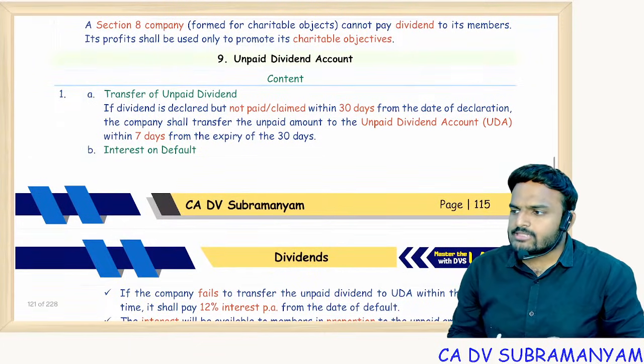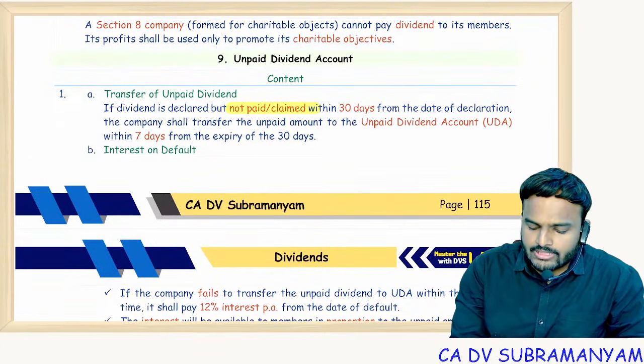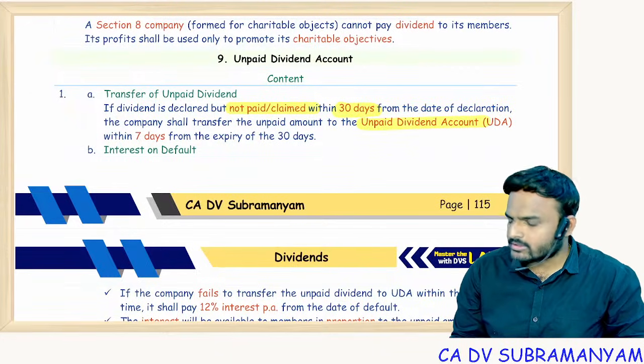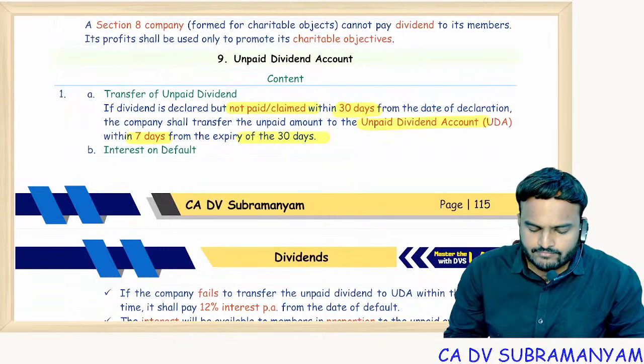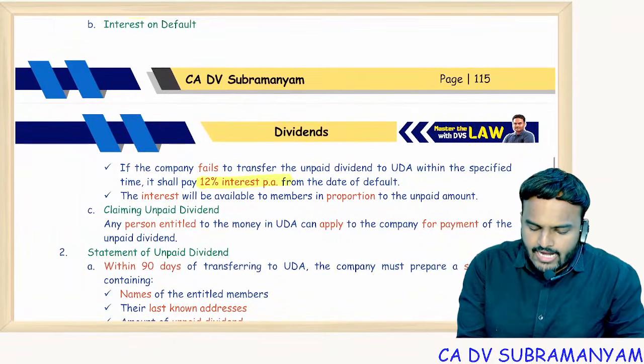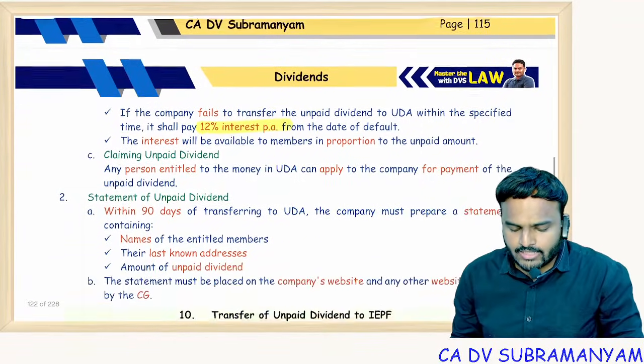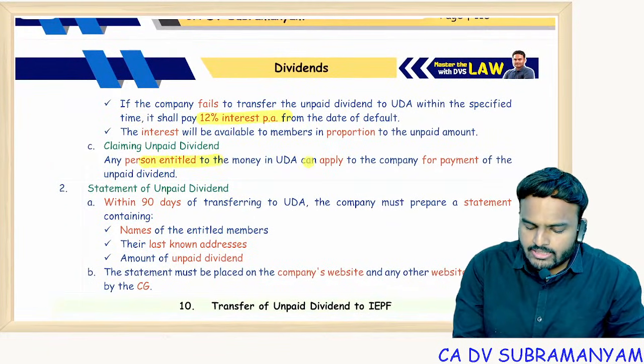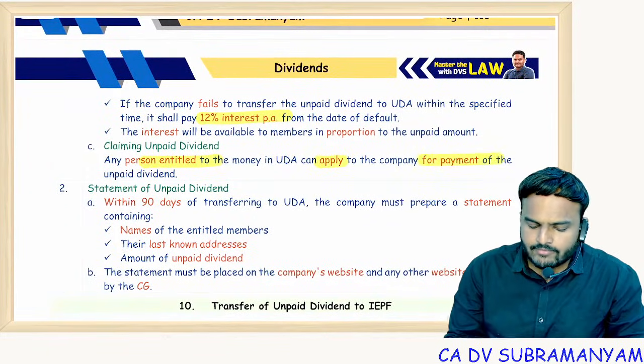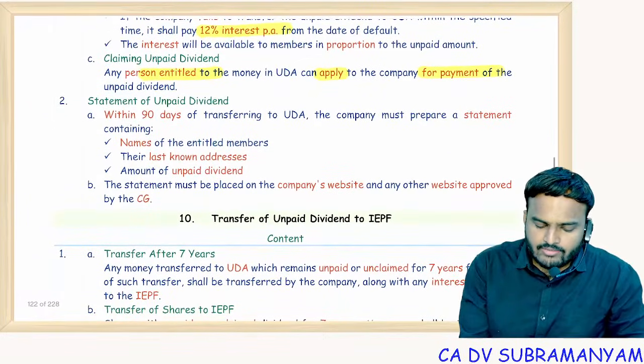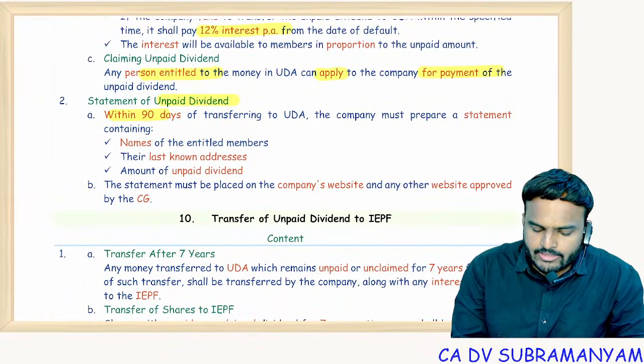So if dividend is declared but not paid or not claimed within 30 days, transfer all those amounts to the unpaid dividend account within 7 days from expiry of 30 days. In case of delay, add interest. How much? 12% per annum. And any person entitled to the money in the unpaid dividend account can apply to the company for payment of unpaid dividends within 90 days of transferring amounts to the unpaid dividend account.